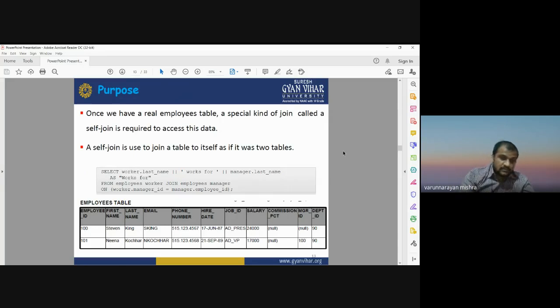The table is the same, but the employee has a different role and different responsibilities in the same company. So in that case, we have to run this self join. Self join is a process that is used to join a table to itself, as if it were two tables.